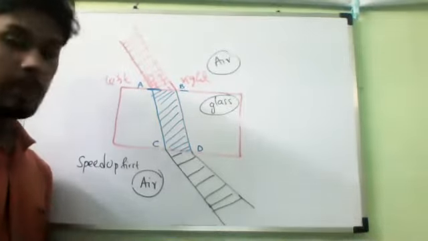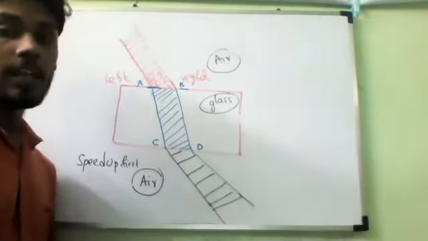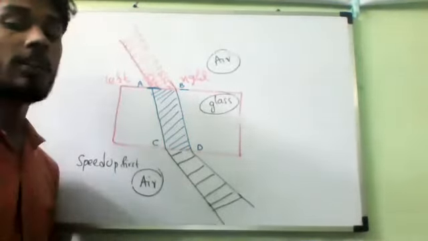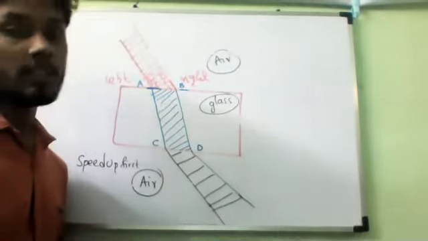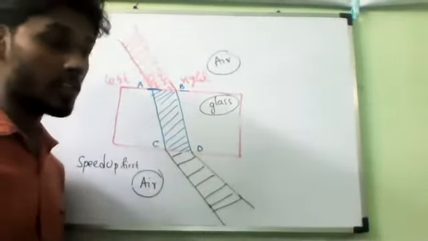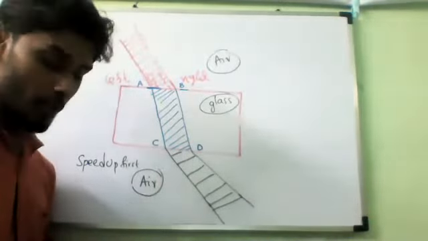Why is it taking place? Because when light is incident obliquely, some particles enter the medium at the boundary first, so the speed of those particles changes earlier. The next particles need to travel a little bit more distance to decrease or increase their speed. So that is the cause of bending of light.